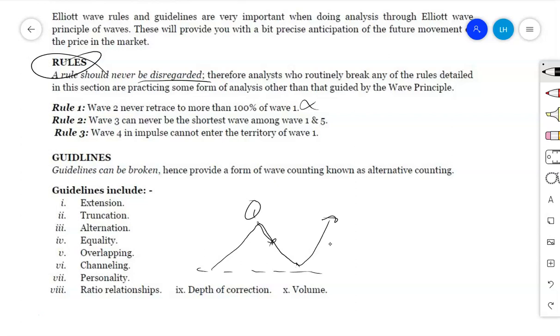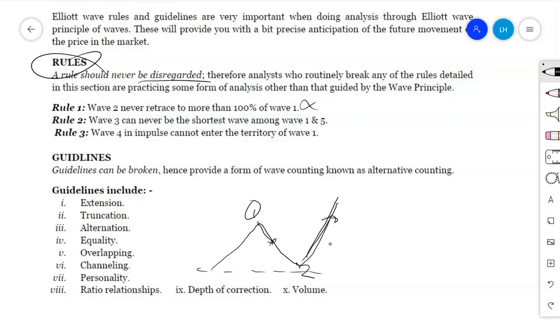Wave number 2 never retraces more than 100% of wave number 1. Then the second rule is that wave number 3 is never the shortest among wave number 1, 3 and 5. This one was number 2, and then the wave which is moving to the top now will be wave number 3.